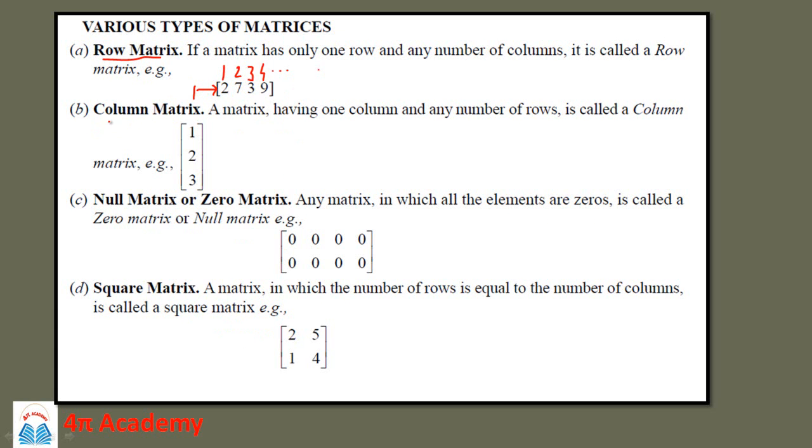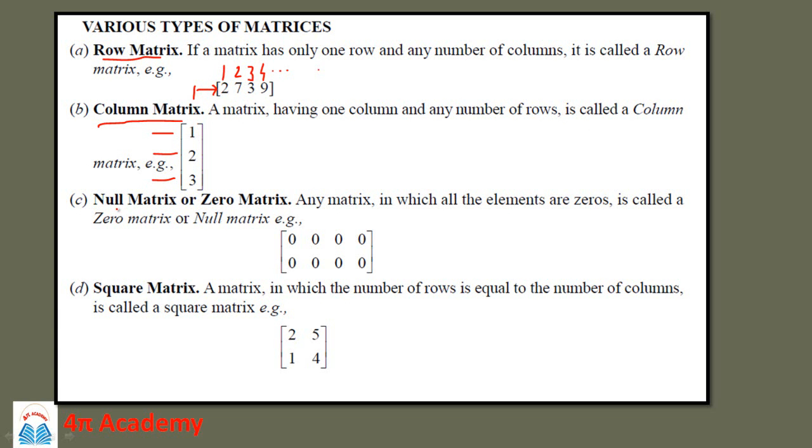Then the column matrix. A matrix having only one column and any number of rows is called a column matrix. So here there is one column and the number of rows is more. If there is only one column and a large number of rows, like 3, 4, 5 and any number of rows, then it is called a column matrix.